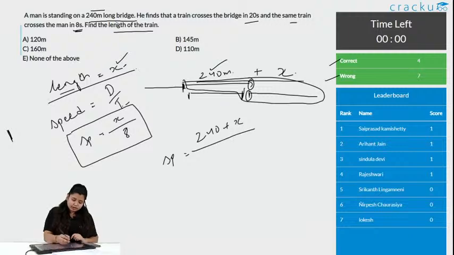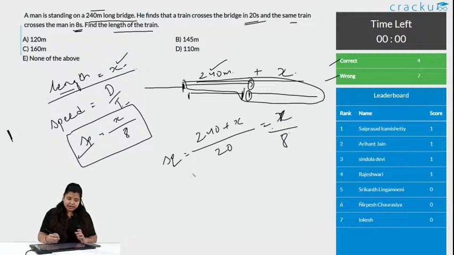What is the time taken to cross the bridge? It is 20 seconds. We know the speed is the same, so just equate them. Will we get the answer here? Definitely. So, this will be 480 plus 2x is equal to 5x.